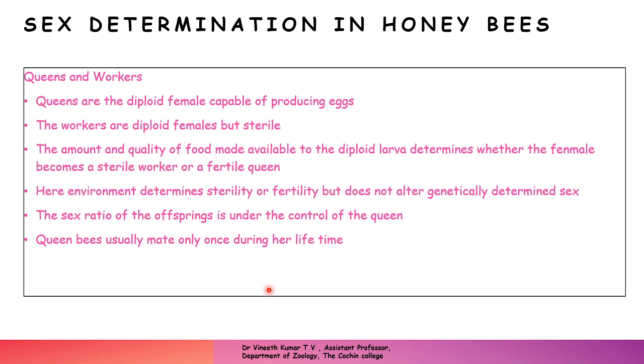The sex ratio of the offspring is under the control of the queen. Usually there will be only one queen in a honeybee colony, and it will mate only once. And how is the sex ratio maintained? The queen is the one who decides. If there are 100 eggs, it is the queen that decides how many will be fertilized and how many will not be fertilized, and that will decide the ratio of how many males and how many females. That is why we say that the sex ratio in this case is under the control of the queen. So this is the type of sex determination that is seen in honeybees.